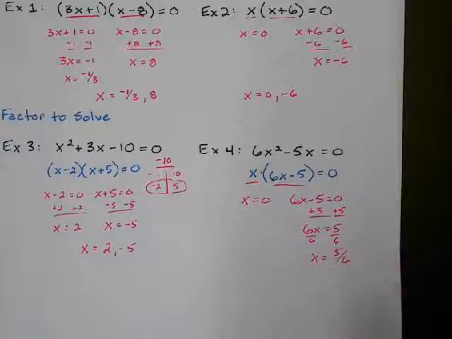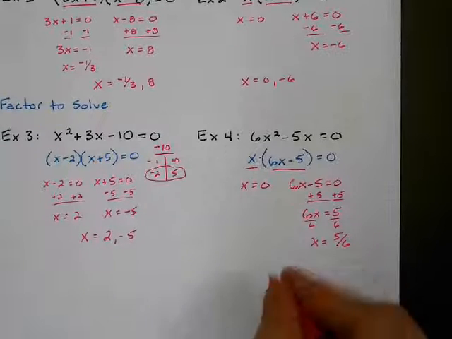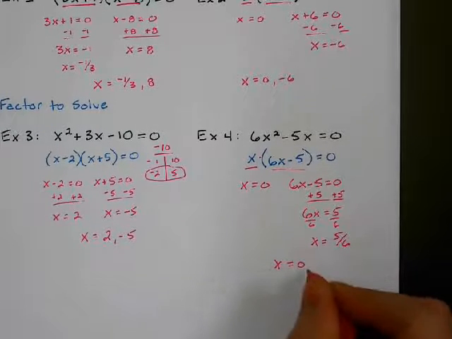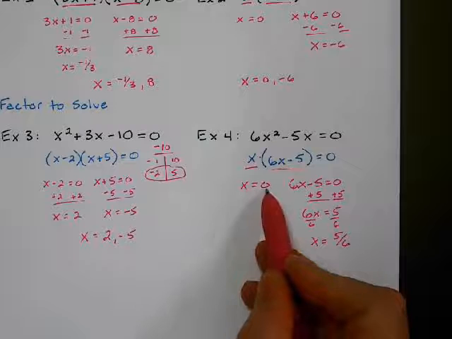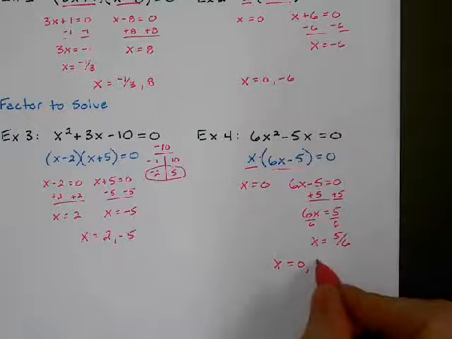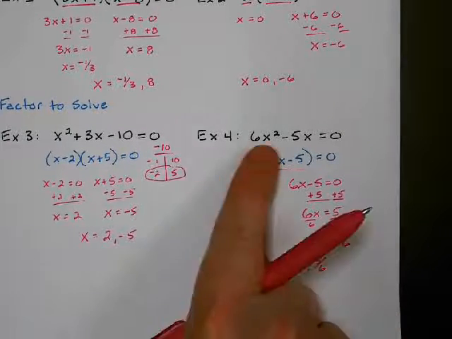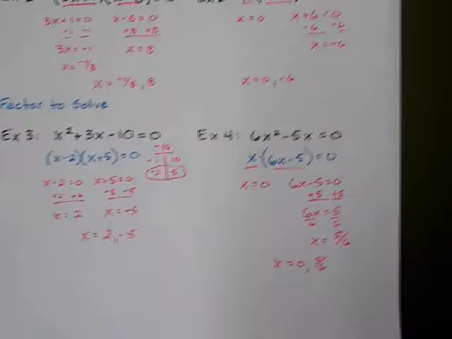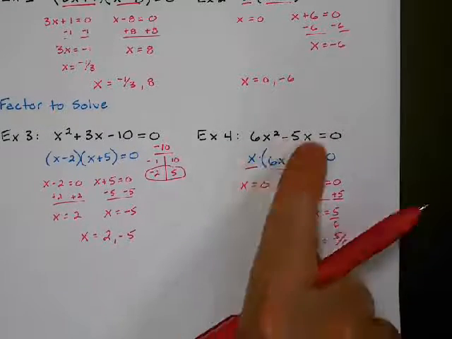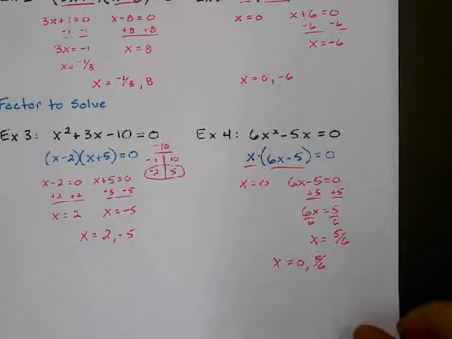So there's my two answers. 0 is an answer, because x could be equal to 0. And 5/6 is an answer. And if you plugged in 0 to both of these, you'd see you get 0. If you plug in 5/6 to both of these, you'd see that, yes, you do get the correct answer.